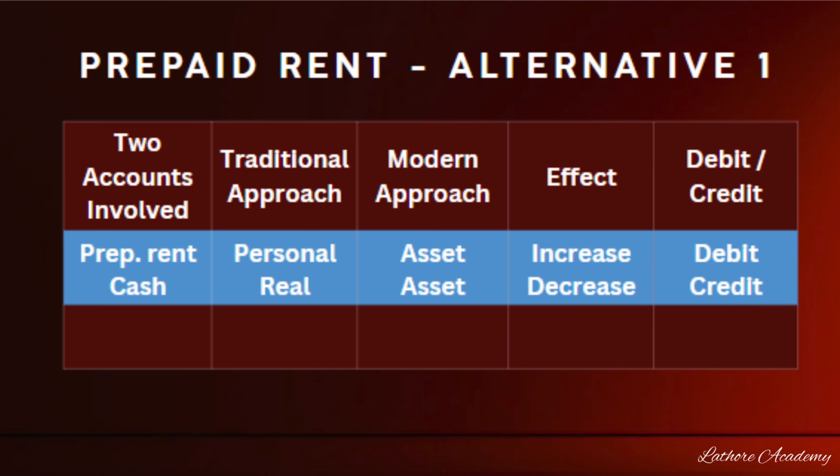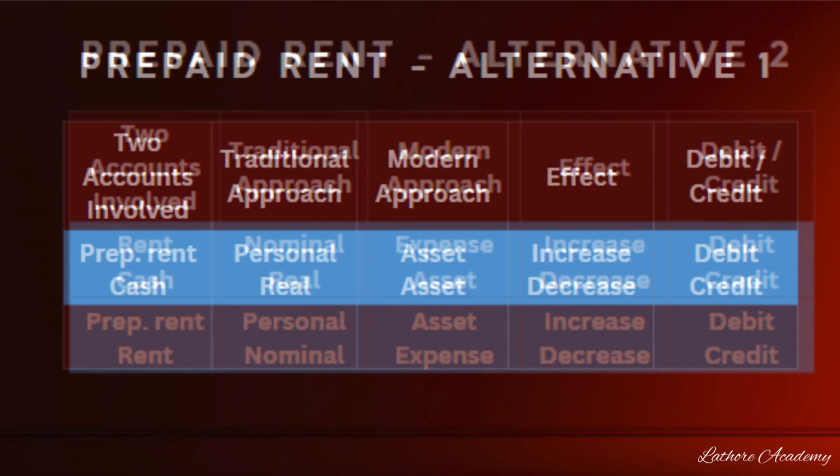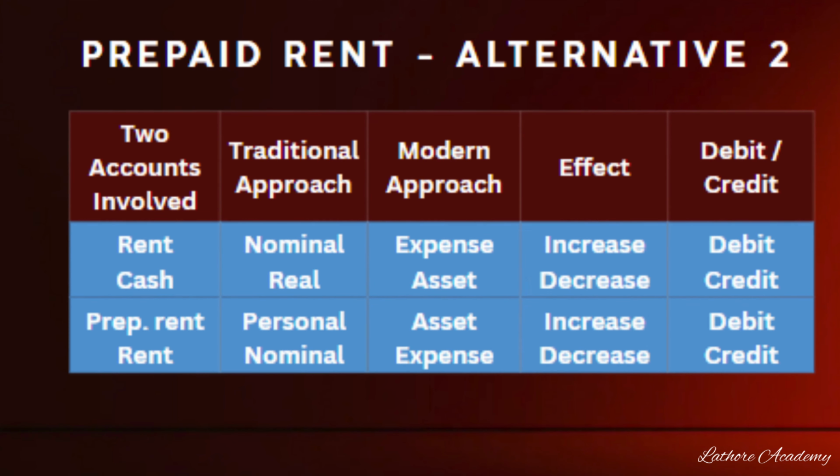When prepaid rent is given, the alternate transaction analysis will be prepaid rent account debited to cash account. If you have not done this transaction, alternate journal entries also you can write, that is rent account debited to cash account, and reversing the rent considering the prepaid rent, prepaid rent account debited to rent account. So for this, an alternative journal entry is possible.